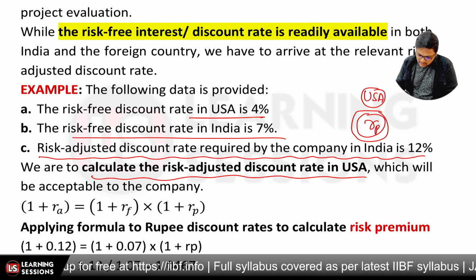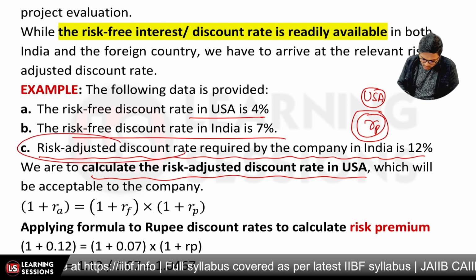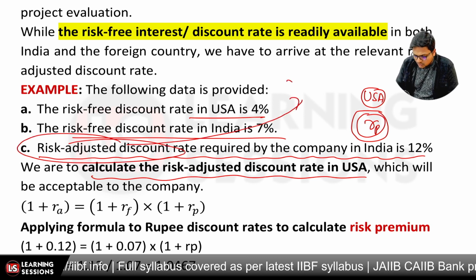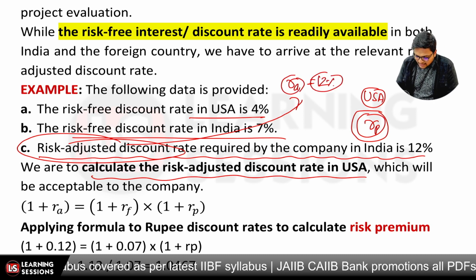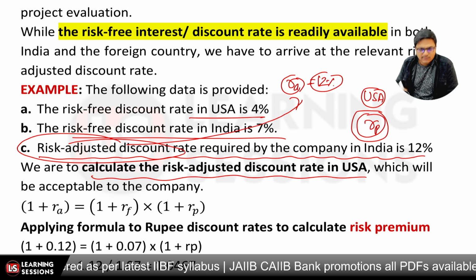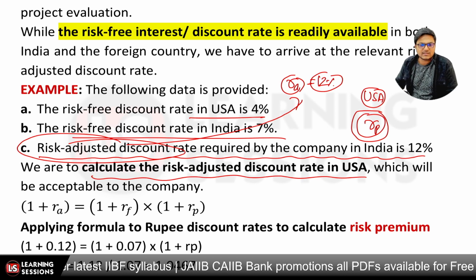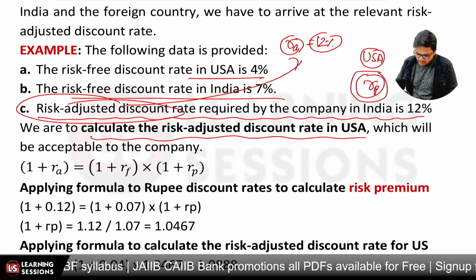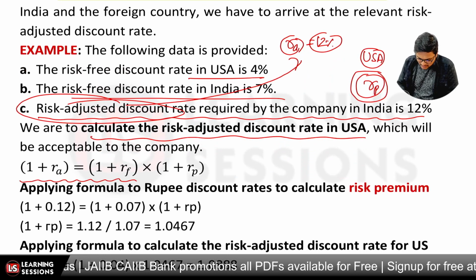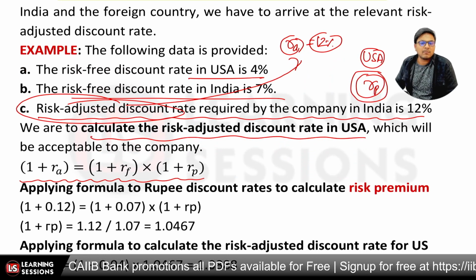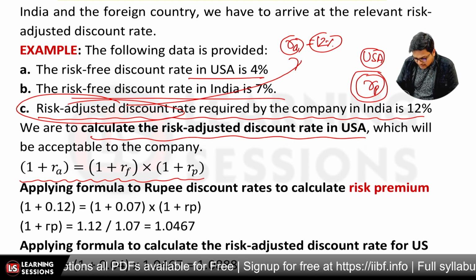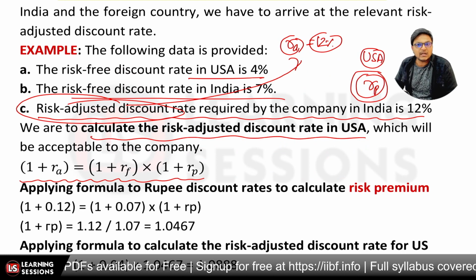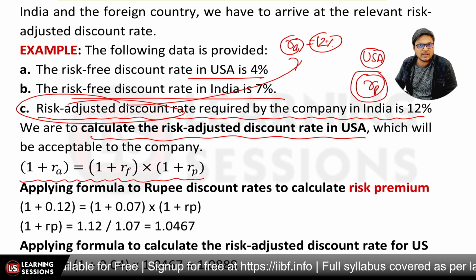Now the risk-adjusted discount rate, RA, in India is given, and it is 12%. The risk-free rate in the USA is 4%, and the risk-free rate in India is 7%. Now you will be using the simple formula: 1 plus RA is equal to 1 plus RF multiplied by 1 plus RP. First of all, we'll be calculating the risk premium rate for India.